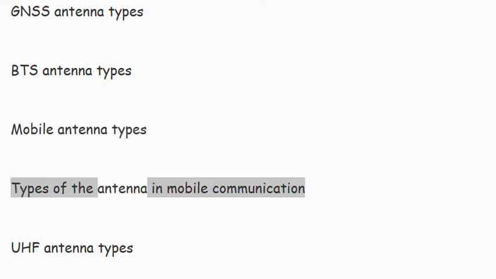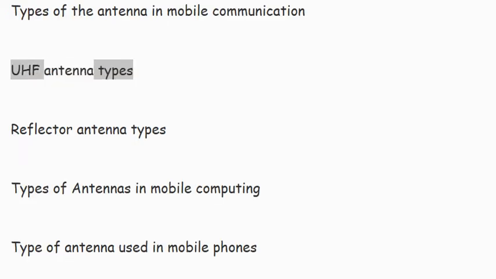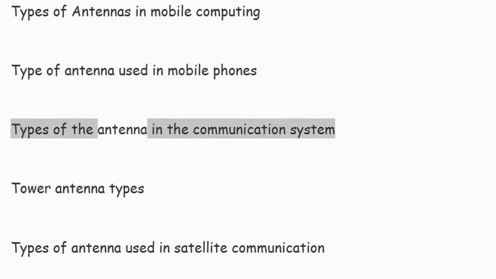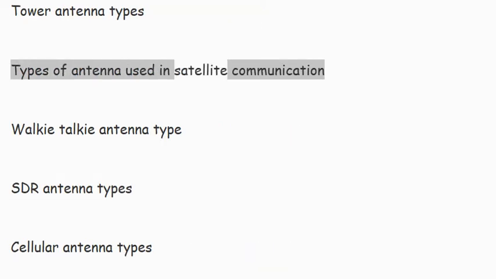Types of the antenna in mobile communication. UHF antenna types. Reflector antenna types. Types of antennas in mobile computing. Type of antenna used in mobile phones. Types of the antenna in the communication system. Tower antenna types. Types of antenna used in satellite communication.